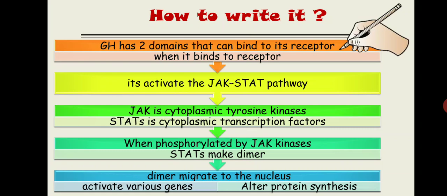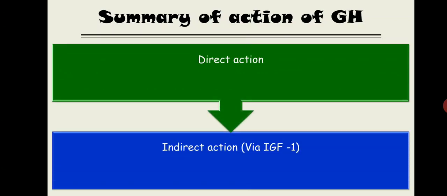Let me give you the summary of the action of the growth hormone. Now here's the thing, two things you need to remember. One is the direct action, another one is the indirect action. Now growth hormone actually inhibits the insulin level. It inhibits the insulin by increasing insulin resistance, right? On the other hand, growth hormone is going to make IGF, means insulin-like growth factor. So basically directly growth hormone will inhibit the insulin, and indirectly via IGF it makes insulin-like action.